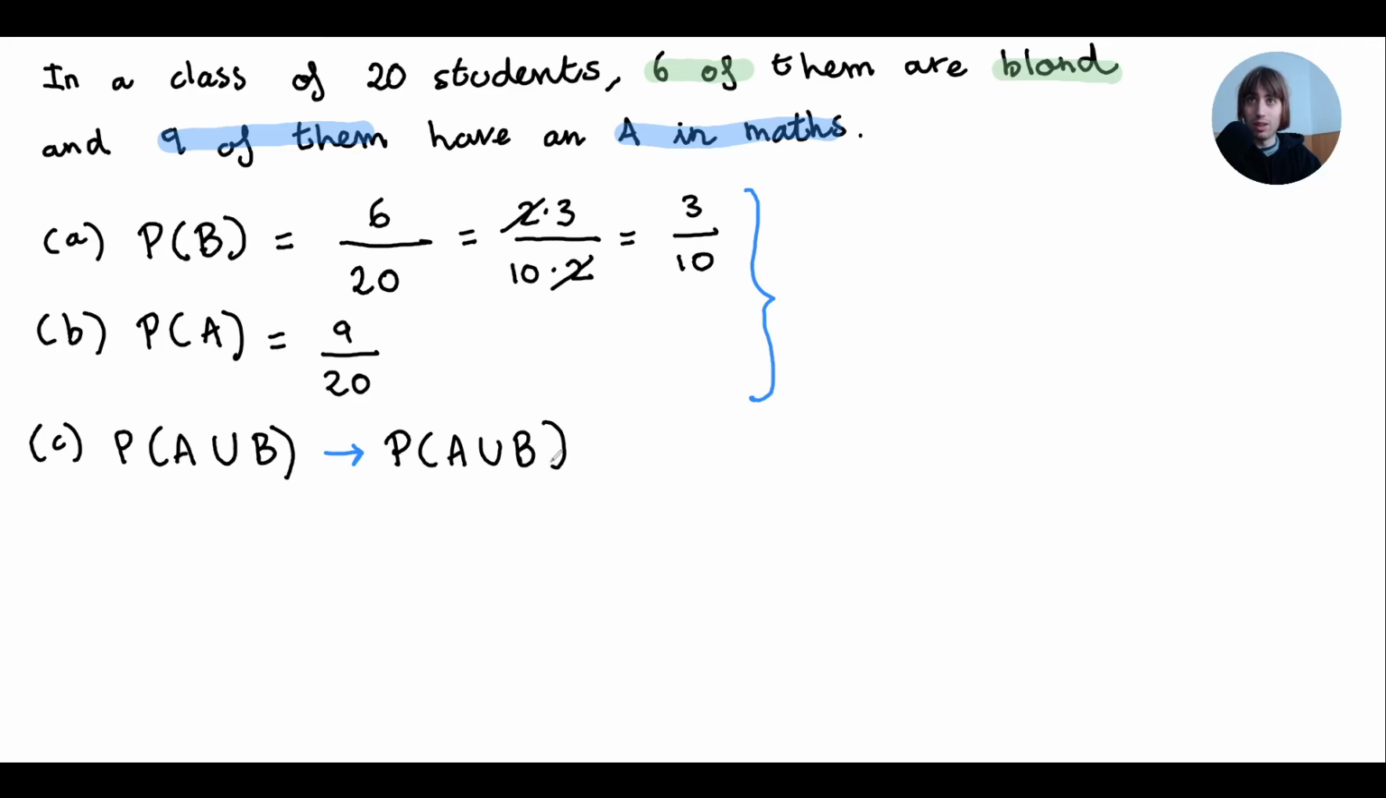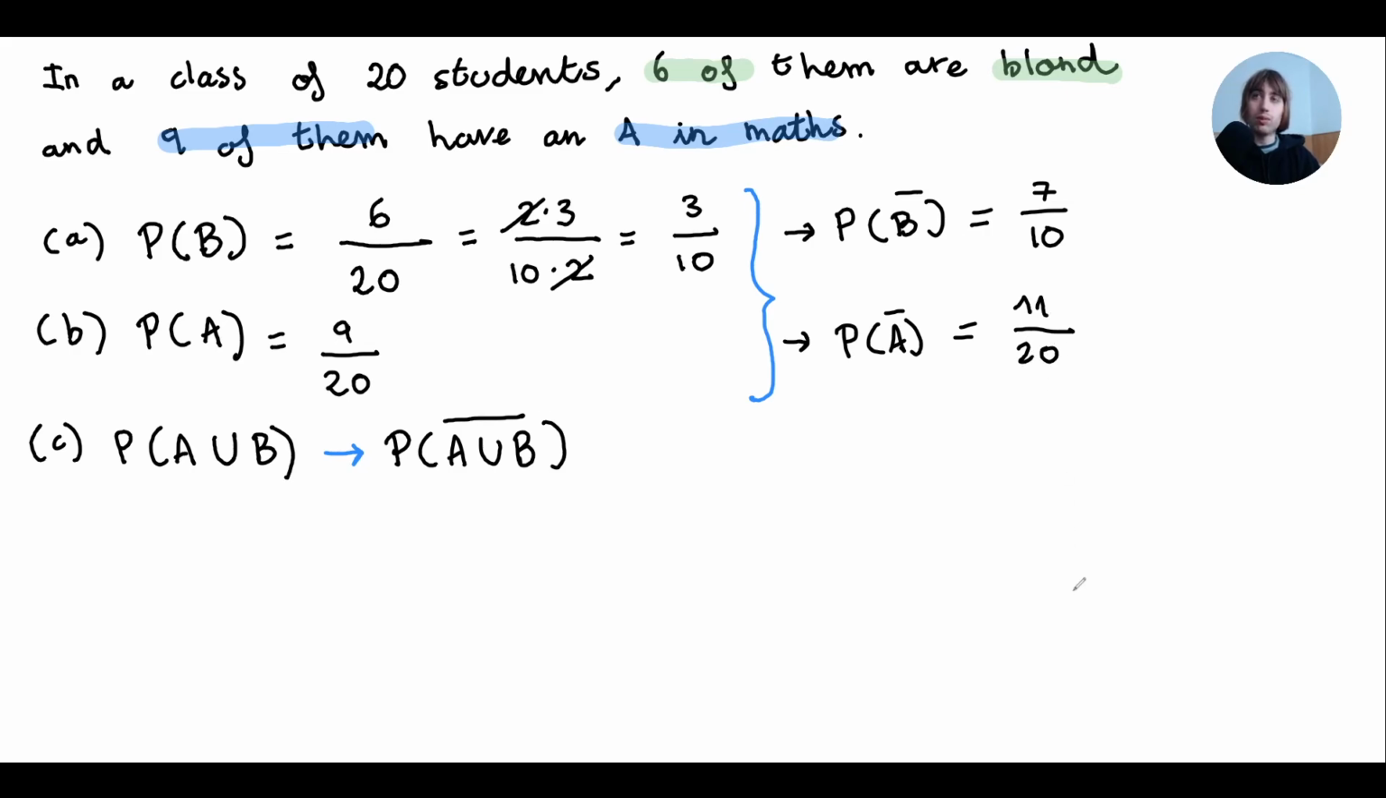So the probability that a student doesn't have an A in maths and is not blonde. How do we do that? Before we do that, I'm going to see what the negations of P(B) and P(A) are. So the negation of P(B) is 7 out of 10, right? Because 7 plus 3 is 10. And the negation of P(A) should be 11 divided by 20. I could also rewrite this as 14 over 20, yeah?